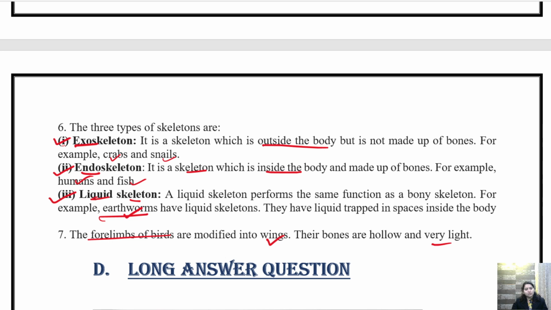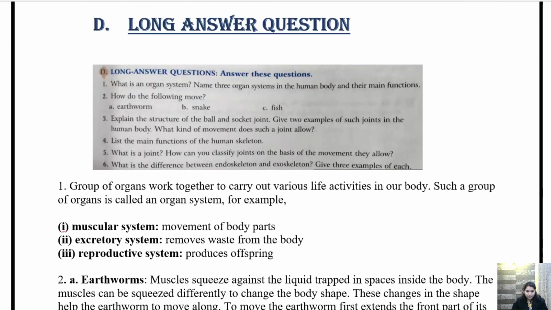Now coming on to long answer questions. Question number 1. What is an organ system? Name 3 organ systems in the human body and their main function. Children, we know there are several organ systems present in humans. First of all, what is organ system? So we know, again, I'll tell you this.